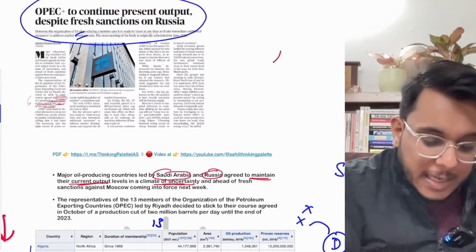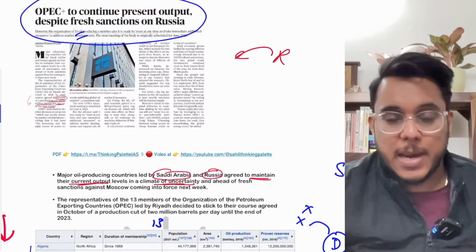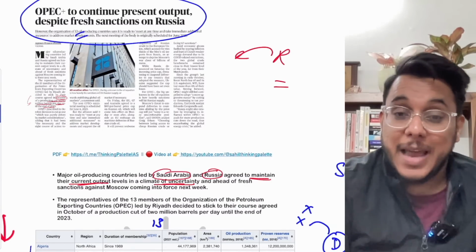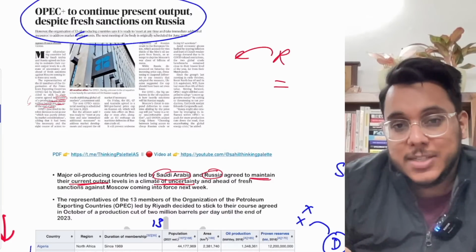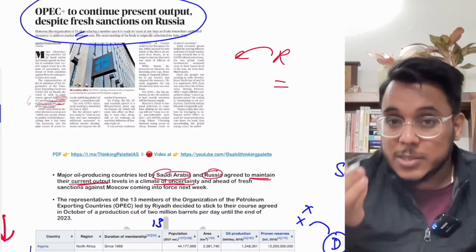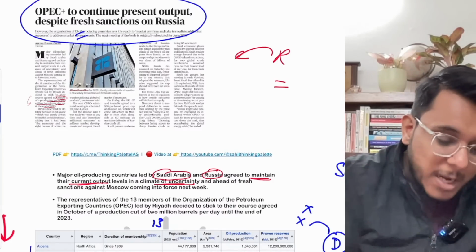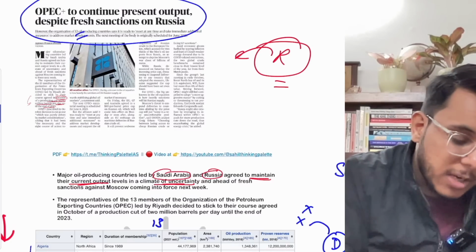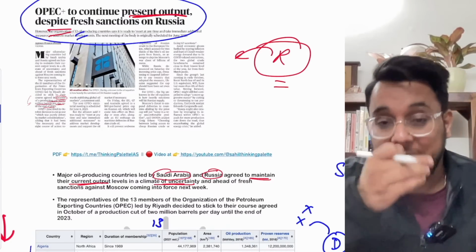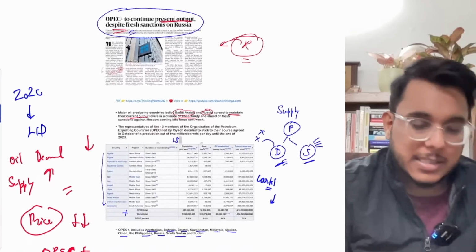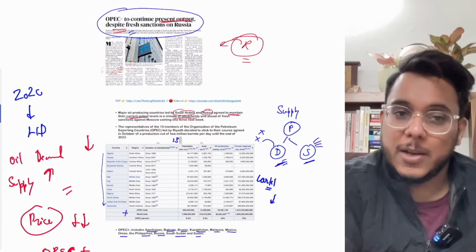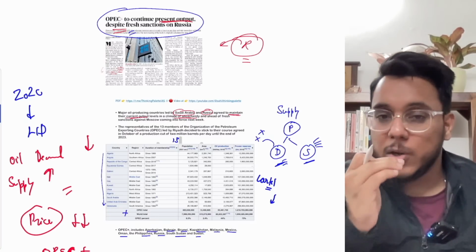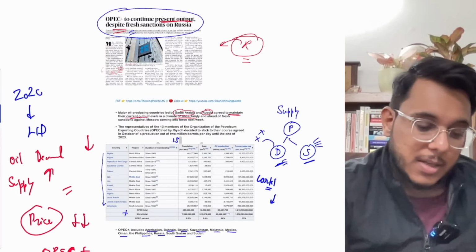Now, on Russia, a new set of sanctions is being imposed on Russian oil. So in the international market, the supply will go further down, and the demand is going up. Despite the sanctions on Russia and despite the demand increasing, OPEC plus will continue the present output, which is a reduced output. This is what has come out of this article. Is it clear or not? Guys, we need to understand this background first to make sense of this article. So that is all about it.